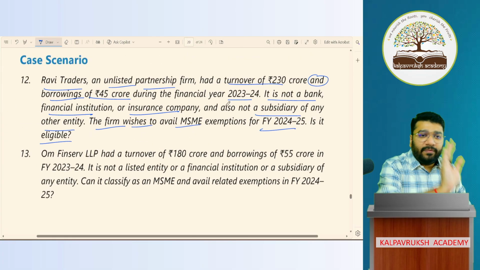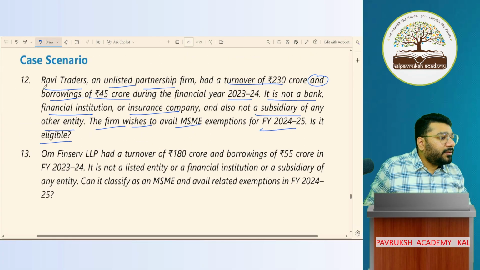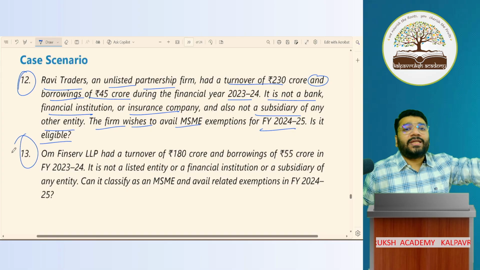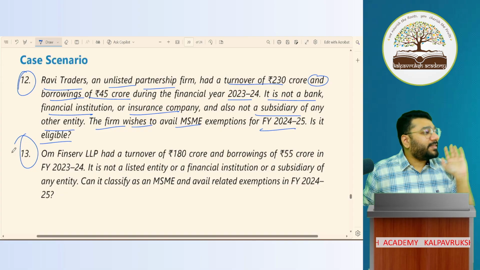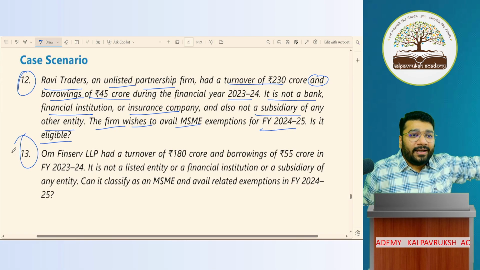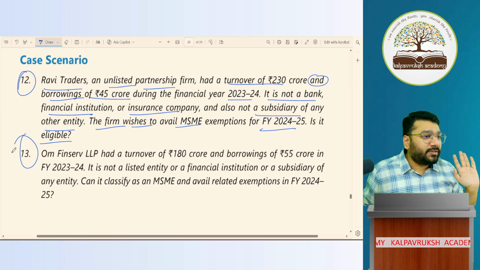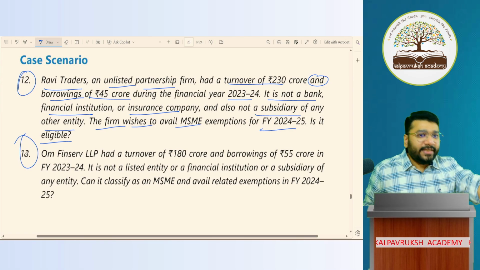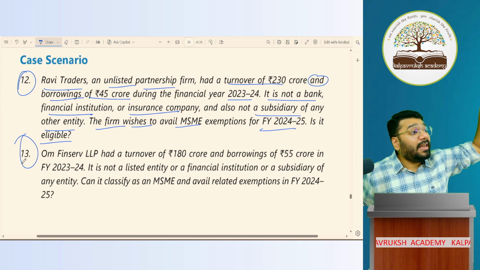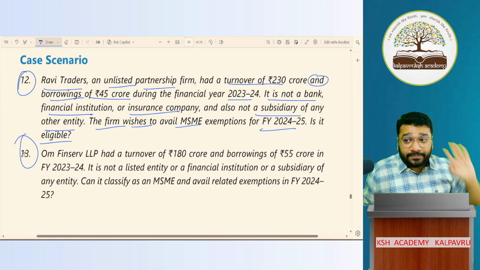13th question. To be very honest, last year there was a different question in these two places. Both they have replaced. So last year's question, what I did is I put as my example in my notes. So I'll discuss after that. After these 2 questions, I'll discuss last year's study material question.